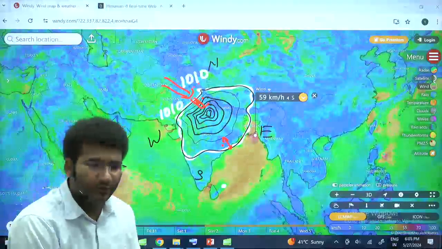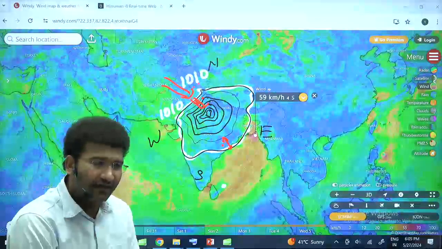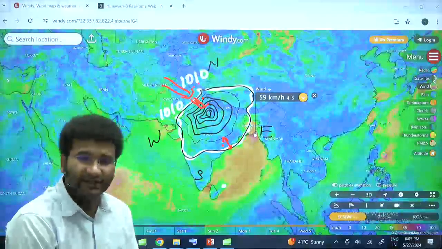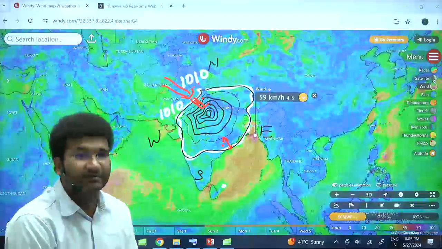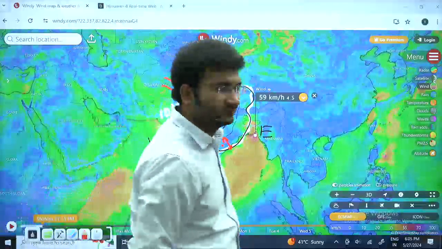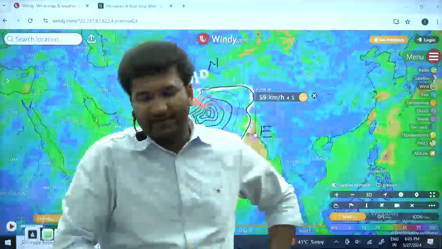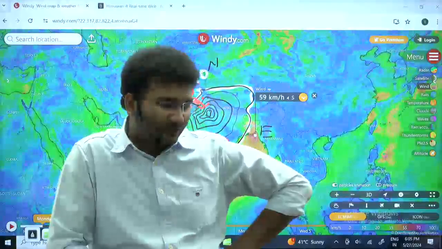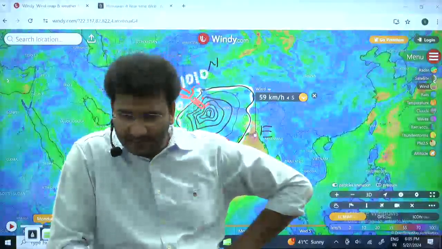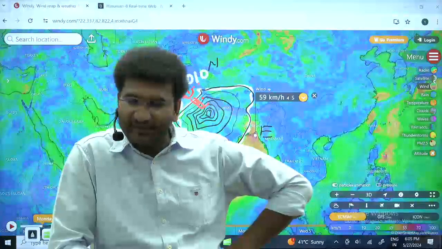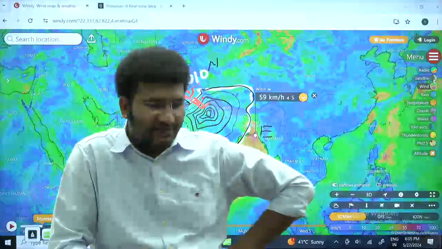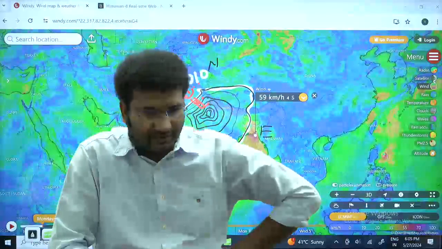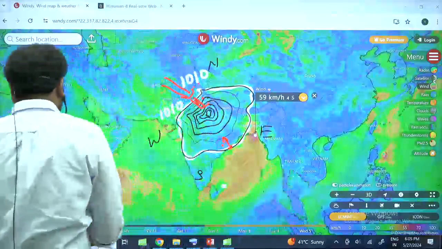If the difference between two isobars is higher and the distance between two isobars is lower, then the wind speeds will be higher. Difference in millibars, write this, it will clear your confusion. Here the word difference is in millibars, distance is in kilometers. Distance means kilometers, difference is in millibars. Right? So let me make this a little more clear for you.